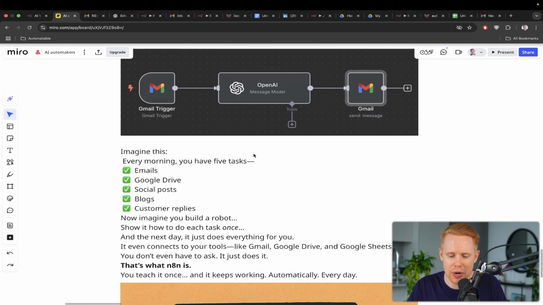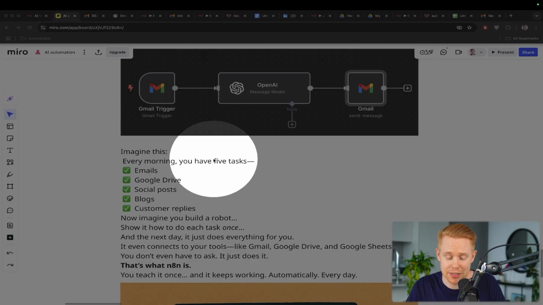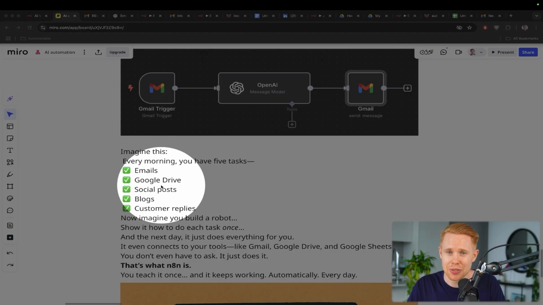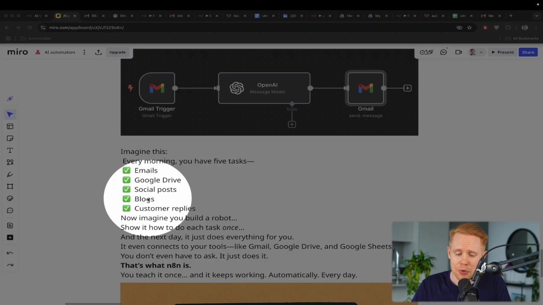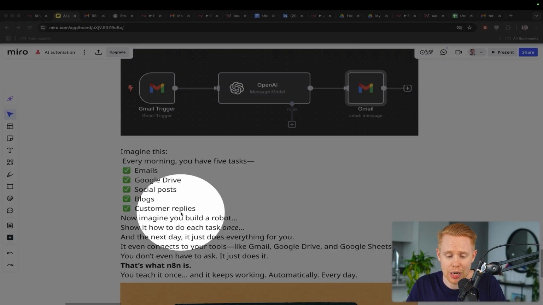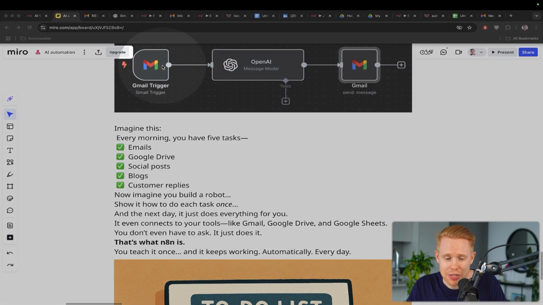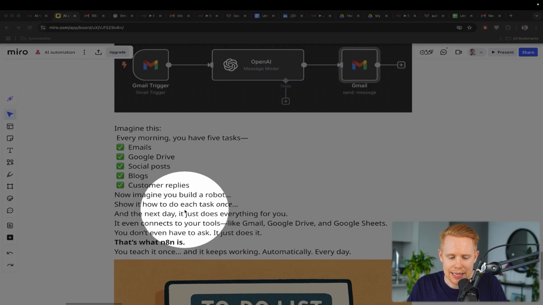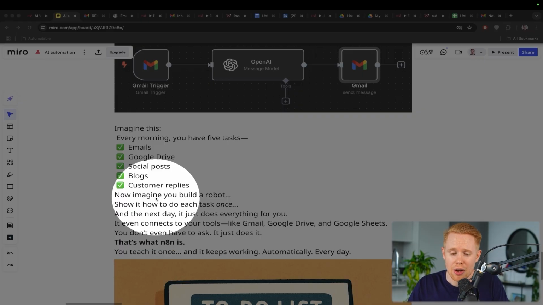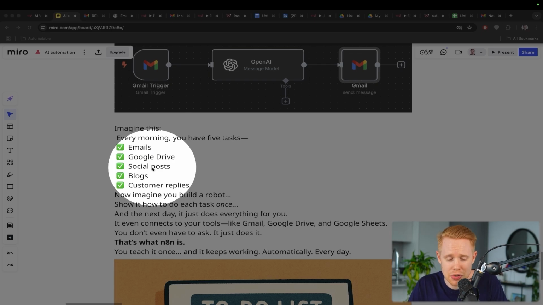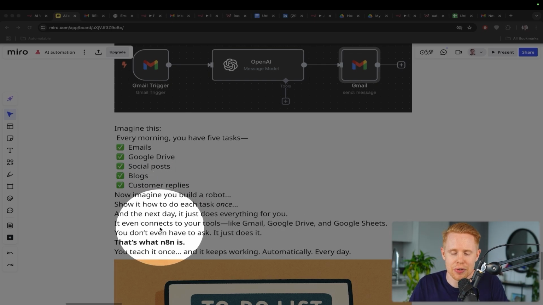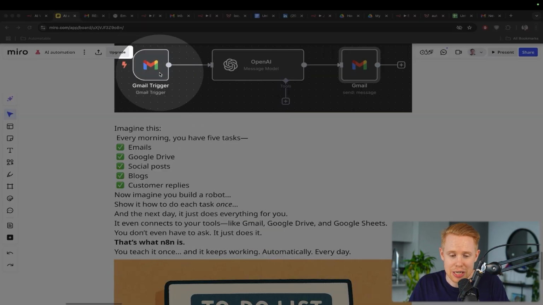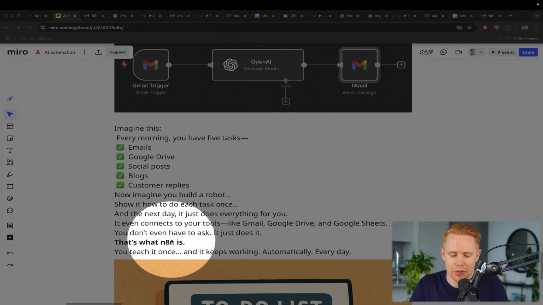So think about it like this. Imagine every single morning you wake up and you have 5 tasks that you need to do. You need to check your emails and reply to them. You need to organize Google Drive, maybe make a social media post, create a blog post, and reply to customer inquiries, okay? So imagine instead you just use n8n up here, okay? And you show it how to do each task one time. And the next day after you've showed n8n, you wake up, all these tasks, they're already done for you. You don't even have to go back. You don't have to change them. You don't have to edit them, do anything. They're just done. Everything's done for you. n8n can connect into your favorite tools like Gmail up here or ChatGPT or Google Drive or Google Sheets. And every single morning, it's automatically done, okay?